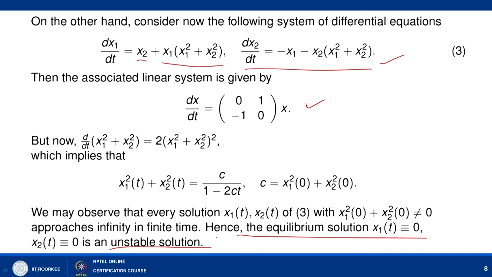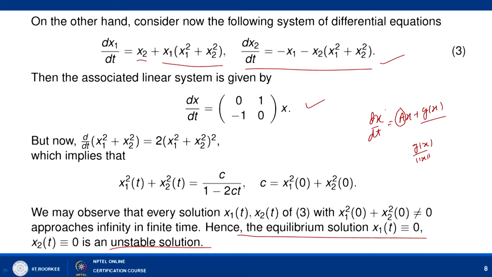So, if we are discussing dx by dt equal to Ax plus G(x), where G(x) satisfies the condition that G(0) equal to 0 and G(x) by norm of x is a continuous function of x which vanishes at x equal to 0, then we cannot conclude anything if all the eigenvalues of A are non-positive and at least one of the eigenvalues has 0 real part. In that case we cannot conclude anything.